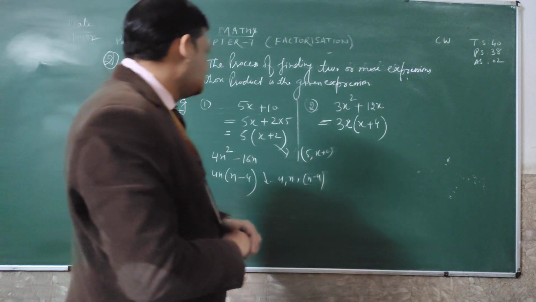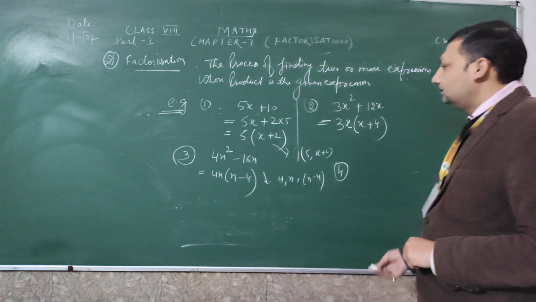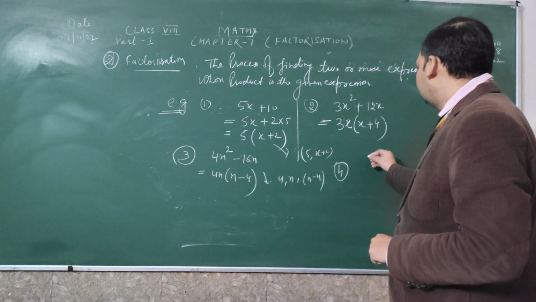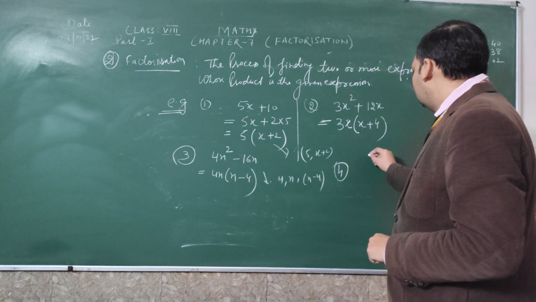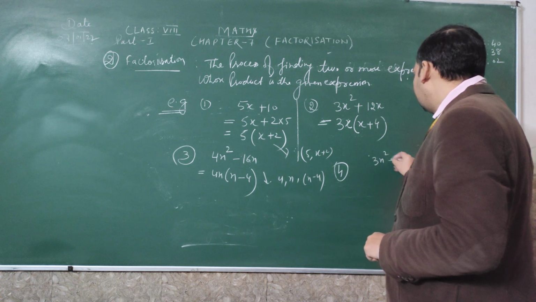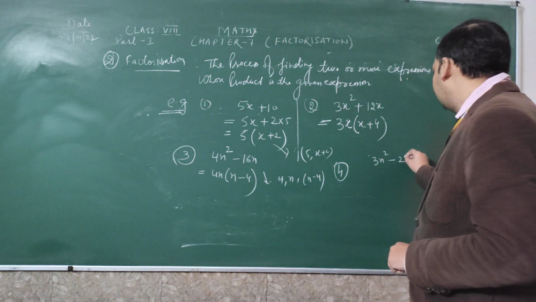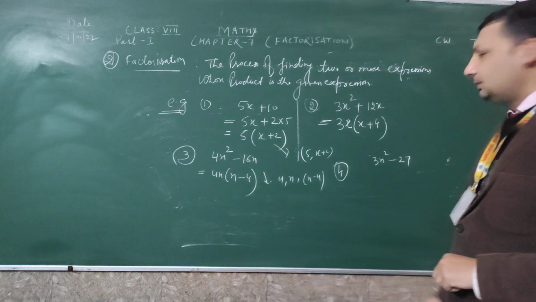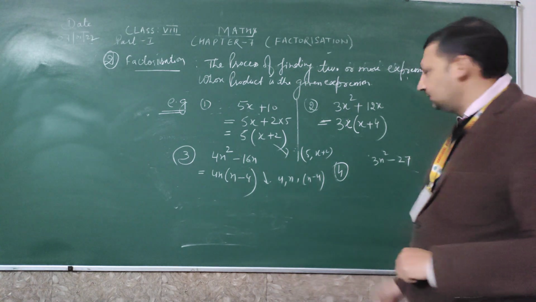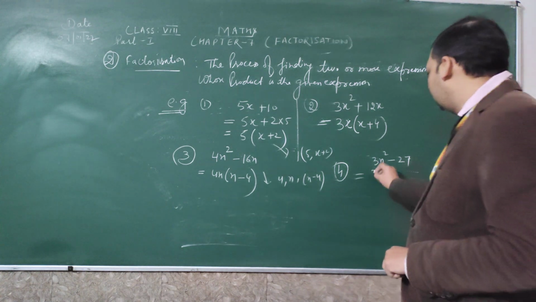Now we will take one more example, example number 4: 3n square minus 27. You see here, what is the common number? 3 is the common number.